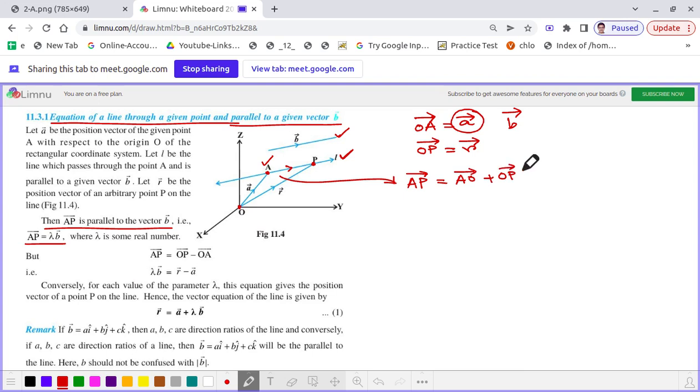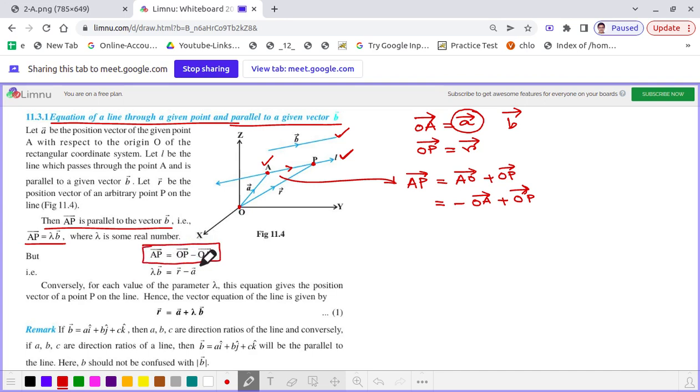Now that vector AO means minus vector OA, correct: minus vector OA plus vector OP. So vector AP is equal to vector OP minus vector OA, which is actually written here. I just explained a little elaborately.